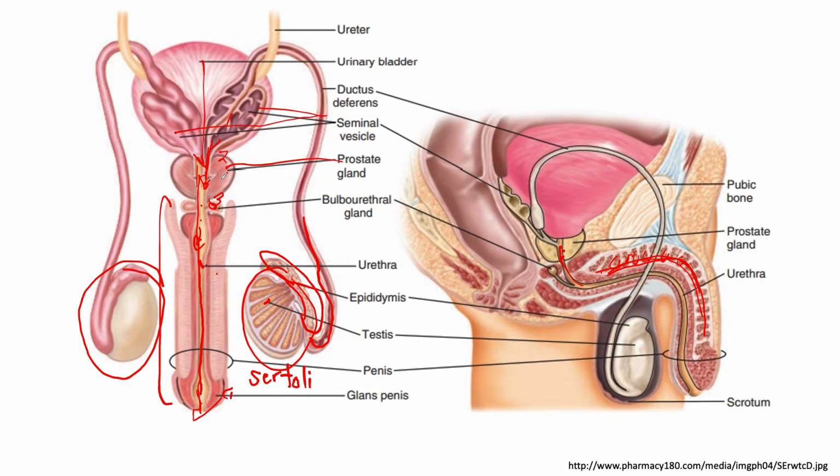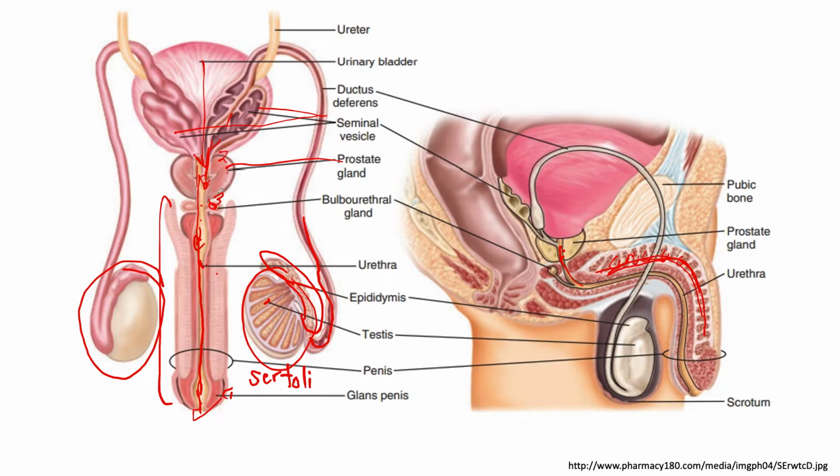Usually, as a male gets older, the prostate gland would constrict, or squeeze your urethra, resulting in difficulties in urination among older male individuals. That is because of your prostate gland.